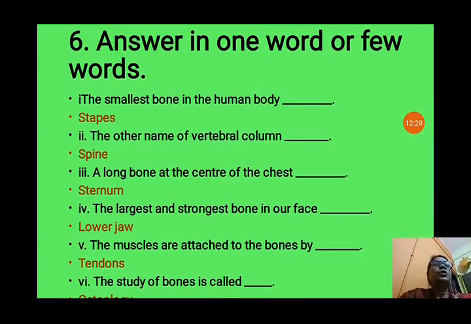Now, some objective questions are also there. Question number 6 is, answer in one word. The smallest bone in the human body, that is stapes. It is present in our middle ear. So it is the smallest bone. The other name of the vertebral column is spine. A long bone at the center of the chest, that is called the sternum. The largest and the strongest bone in our face is the lower jaw. Lower jaw bones are the largest and the strongest bone in our face.